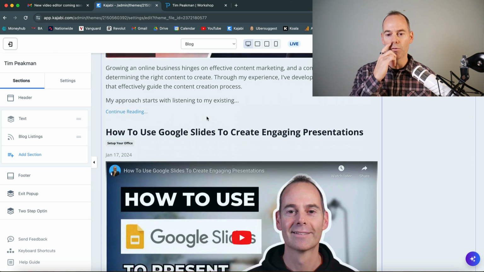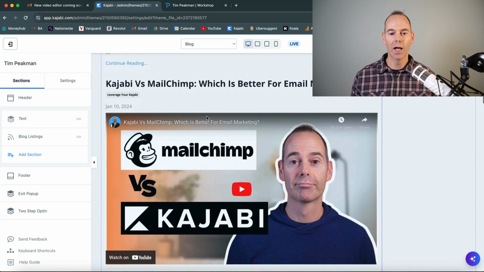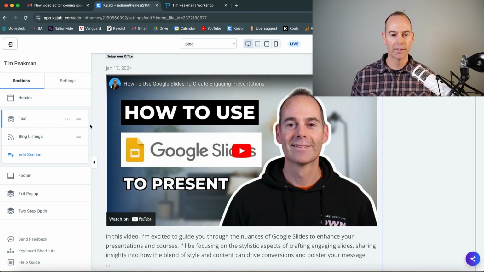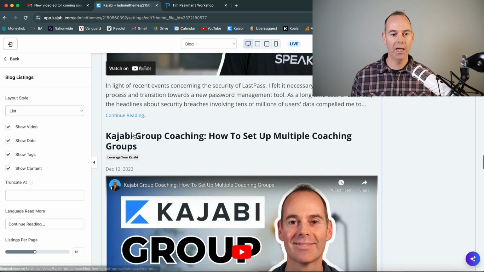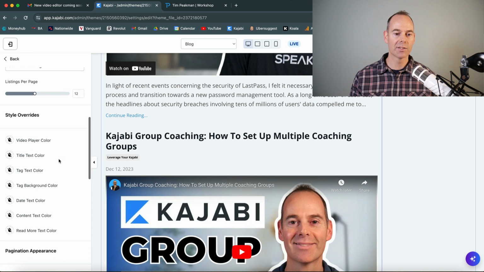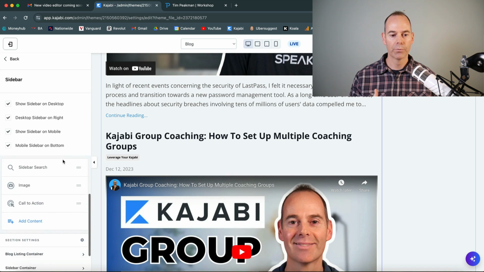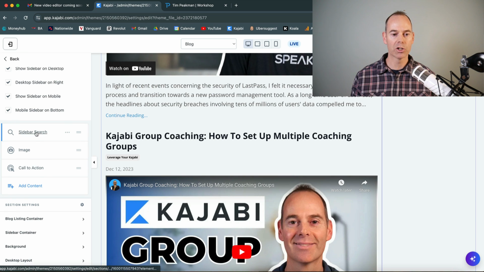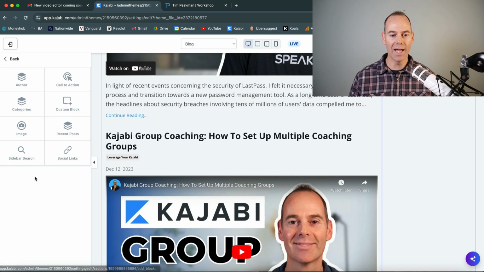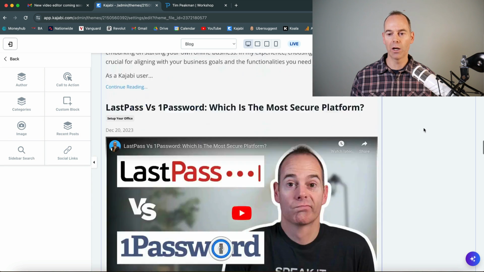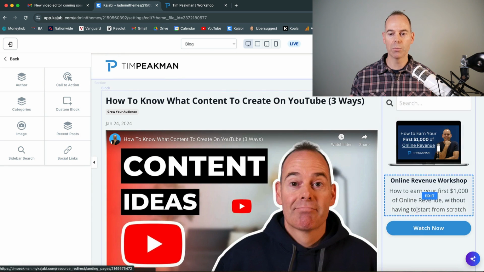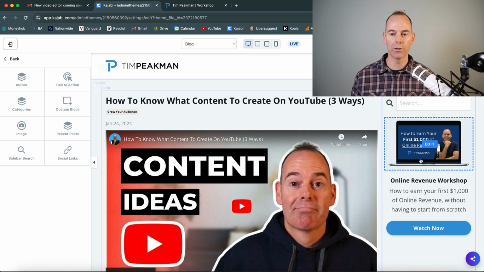There's lots of functionalities here. This is how your blog should present. Again, if you wanted to click onto the page and then down the left-hand side, there's all of these different style overrides. You can put images, call to actions. You can edit the sidebar. You can add content. So you can add any sort of element to the right-hand side. Like I've just positioned my free training, my online revenue workshop down the right-hand side.